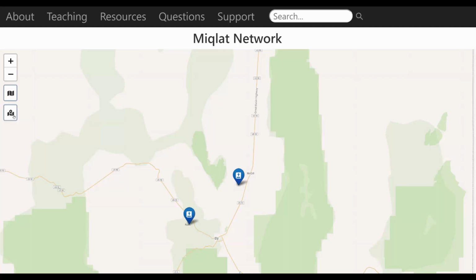When you hit that button, the one that we just hit, you'll be taken right to your zip code if it's you doing it. The network map knows that because you clicked on the link as a newsletter subscriber. So when you subscribe, that information is stored so that when you get to the map, the landing page, and click on this button right here, it knows where you are at. To go back to the landing page, you click on the icon second from the bottom, this one right here that looks like a folded map.